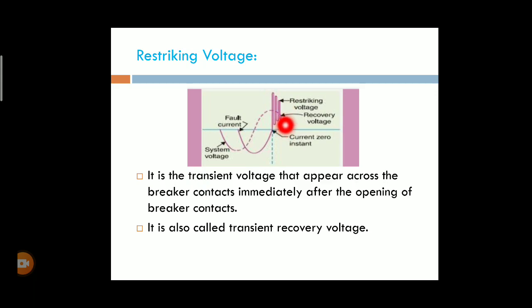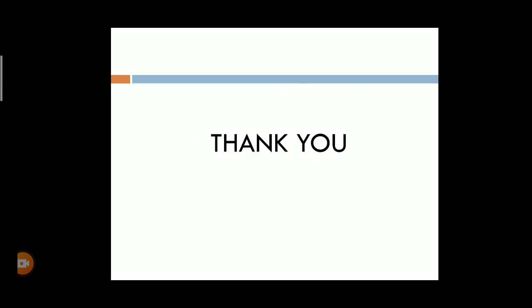This is the recovery voltage. This is the RMS value of voltage that appears across the contacts after complete die-out of the oscillation, and it is known as the recovery voltage. This is the restriking and recovery voltages.